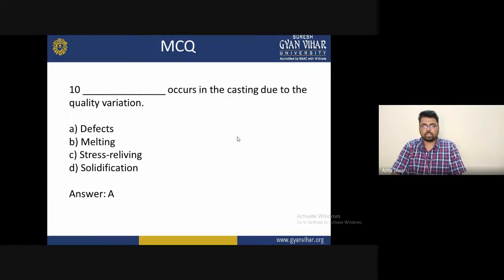And then the last question: dash occurs in the casting due to quality variation. The options are A, defects; B, melting; C, stress relieving; and D, solidification. The correct answer is A: defects occur in the casting due to the quality variation.